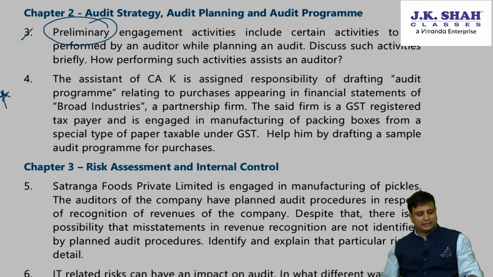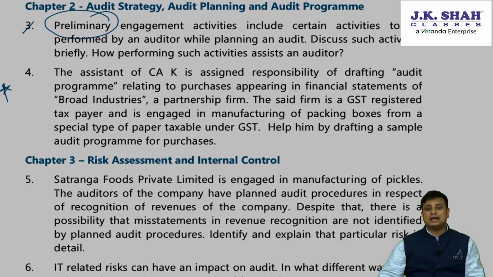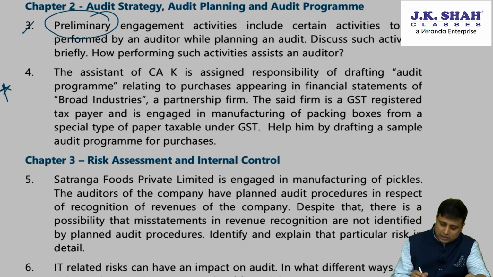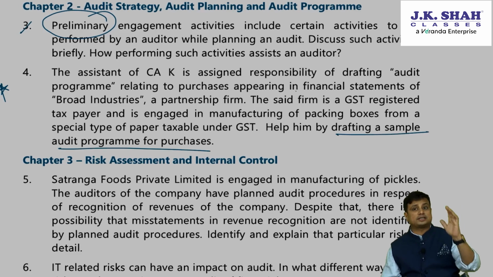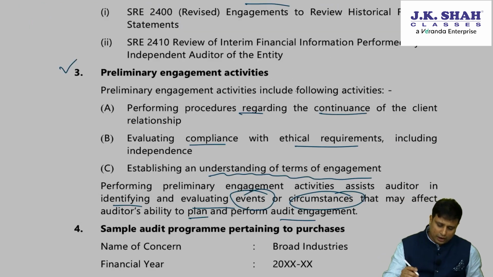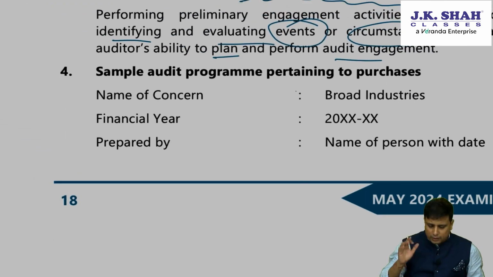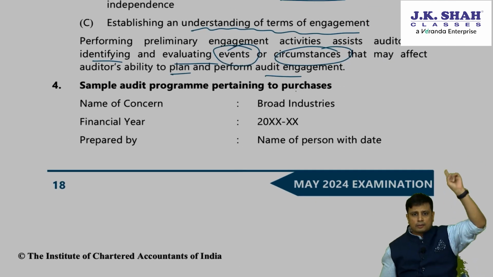Question number 4. The assistant of CAK is assigned responsibilities of drafting audit program relating to the purchases appearing in the financial statement of Broad Industries, a partnership firm. The said firm is a GST registered taxpayer and is engaged in manufacturing of packing boxes for a special type of paper taxable under GST. Help him understand by drafting a sample audit program for purchases. So they are asking us to draft. So whenever you draft, what you should do is, firstly, you write the name of the concern.